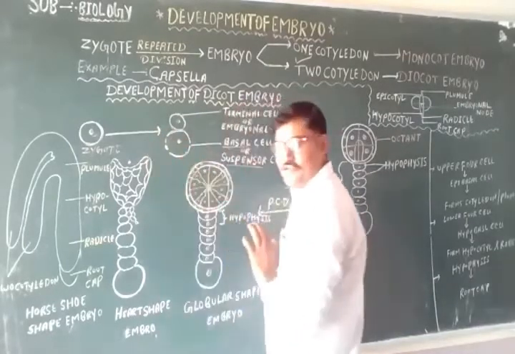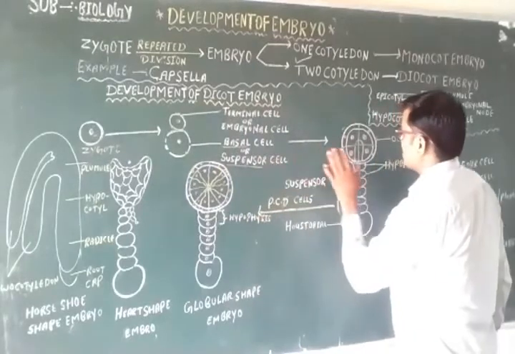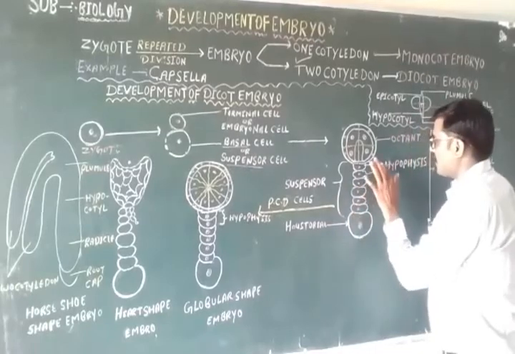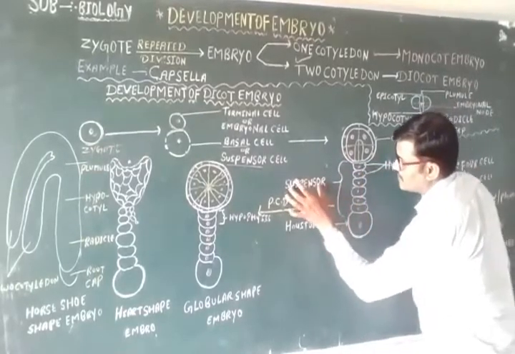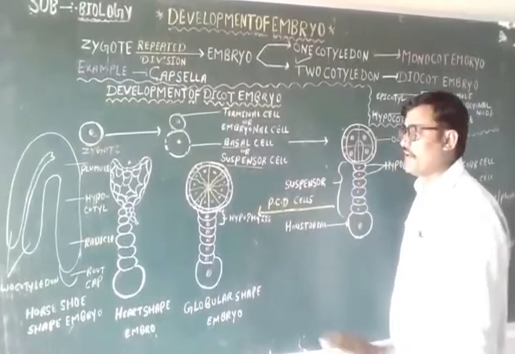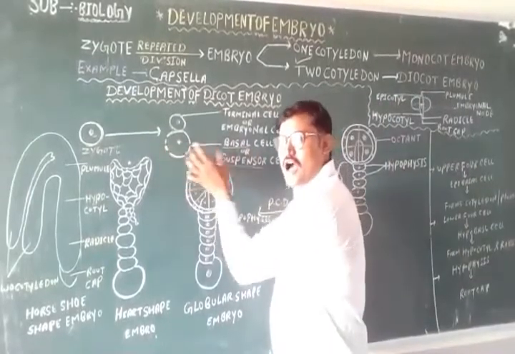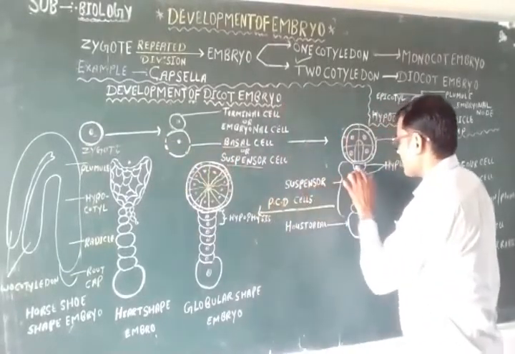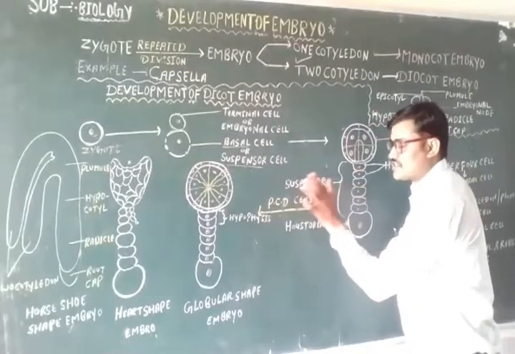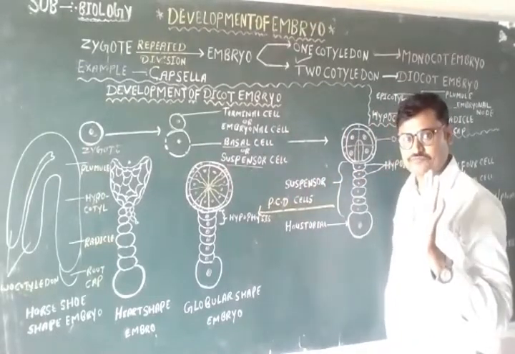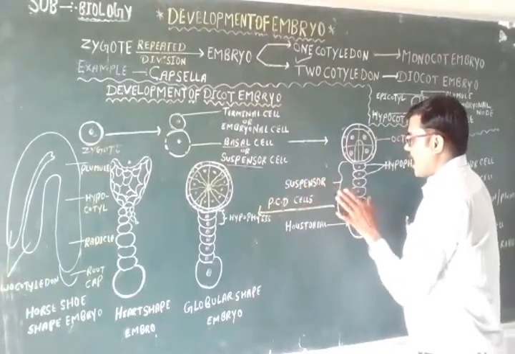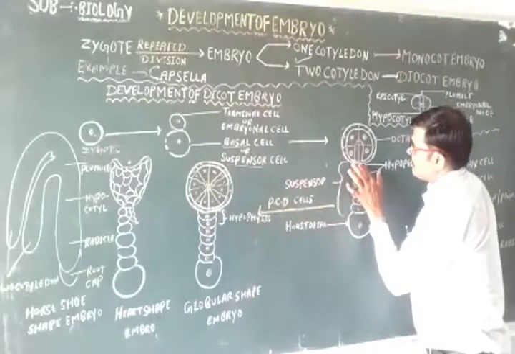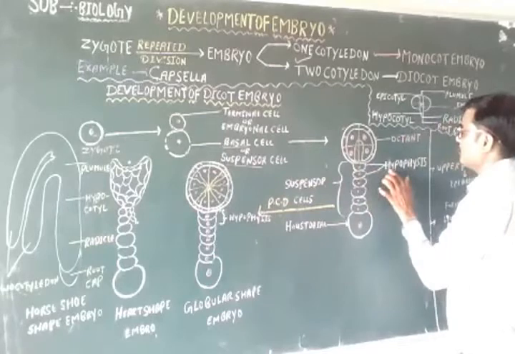When it divides transversely, it forms a group of cells, and this group of cells is known as suspensor cells. I hope it is clear.